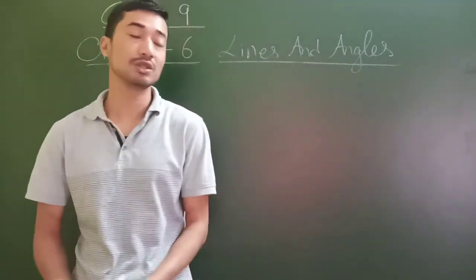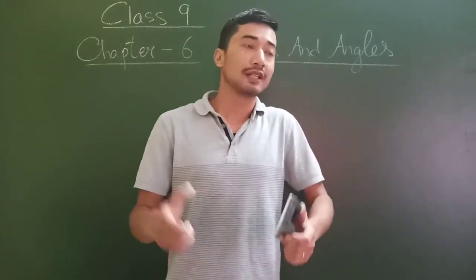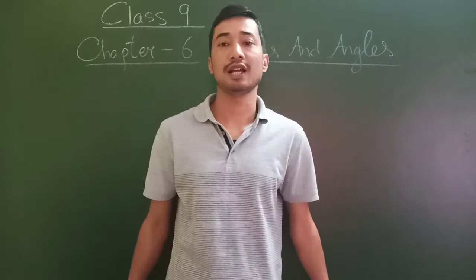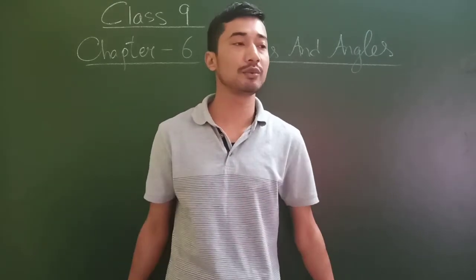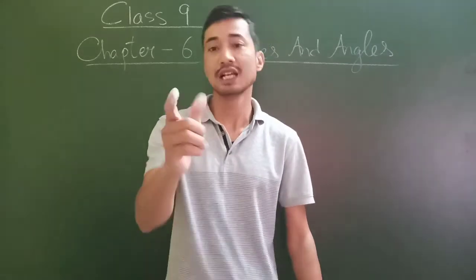So in the next video, there is a small topic called vertically opposite angles. That also we will discuss, and the most interesting part, we are going to solve problems from the first exercise of chapter 6, lines and angles.